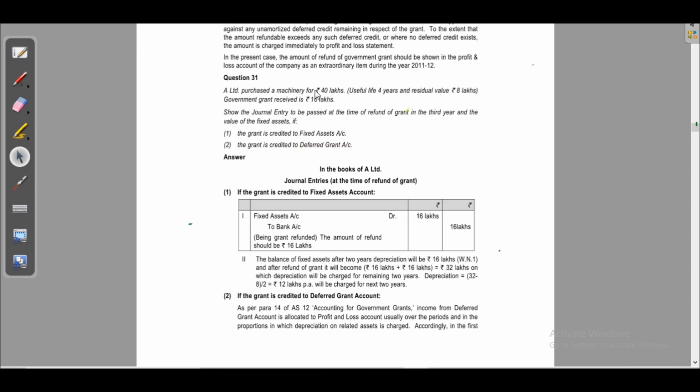A Limited purchased a machinery for 40 lakhs. At that time, they'll pass machinery account debit to bank account. At the time of receipt of grant, in case of net method, bank account debit to fixed assets account; in case of gross method, bank account debit to deferred grant account, 16 lakhs. Now at the time of refund, they have to reverse those entries. That means they have to debit the account which was credited earlier at the time of receipt of grant. Now we'll see the solution.